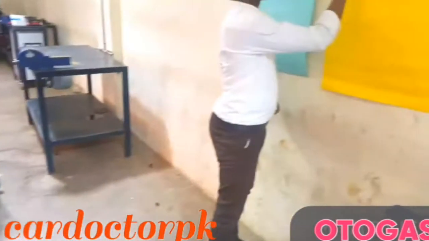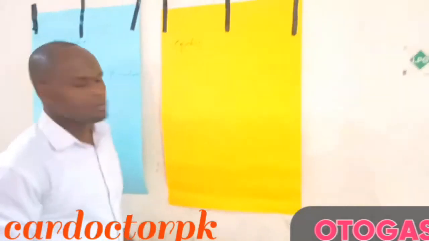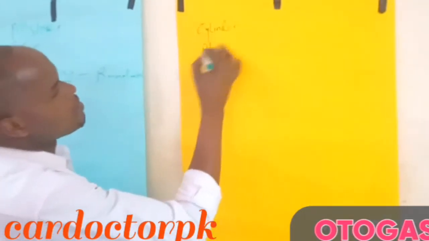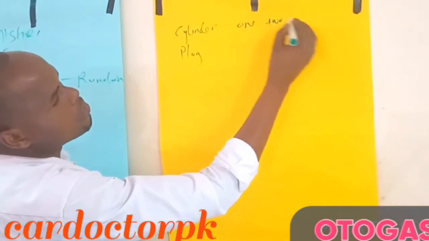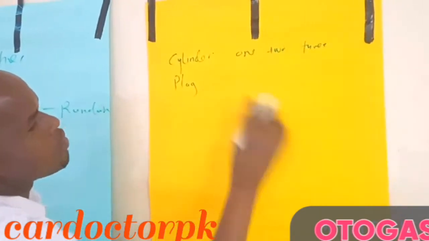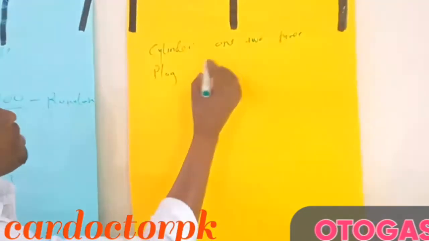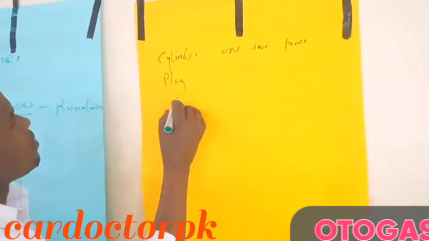We have the cylinder, then the plug, and then the coil. For this case, we have 3 cylinders: cylinder 1, 2, and 3.